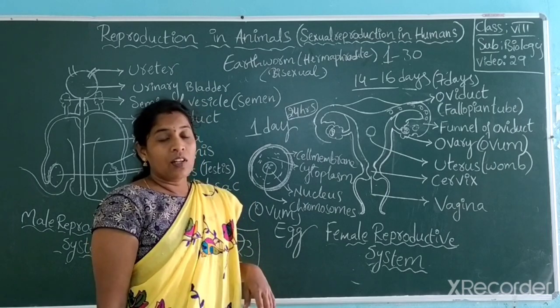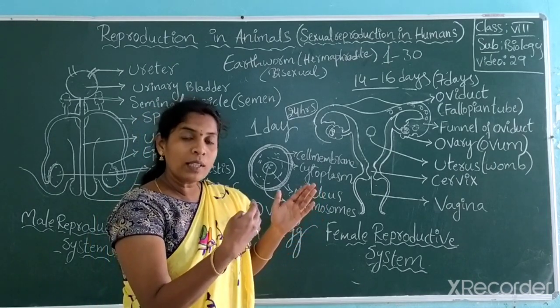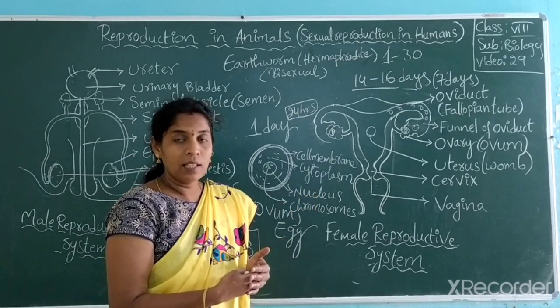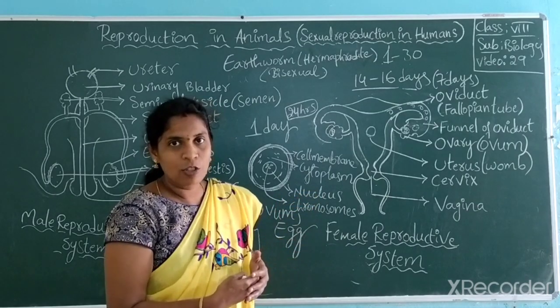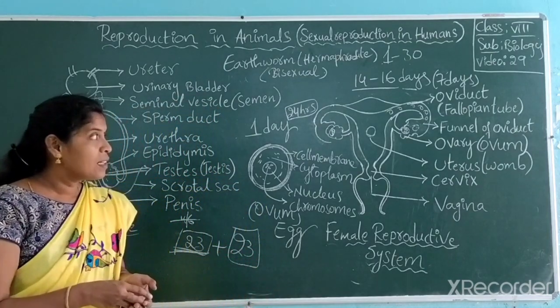The process of releasing the ovum along with a little amount of blood to outside is called menstruation.